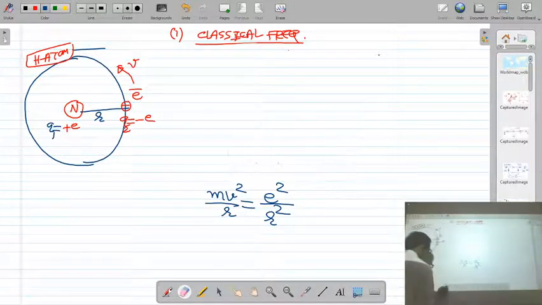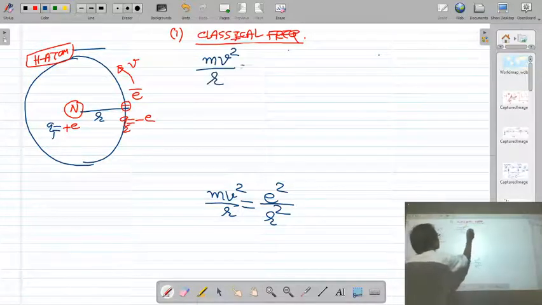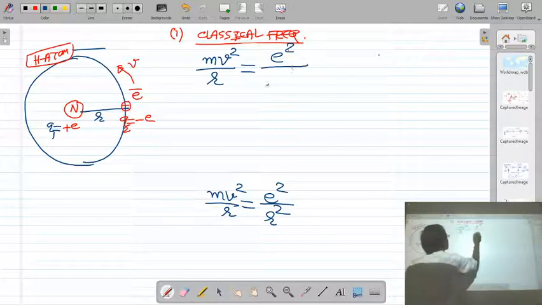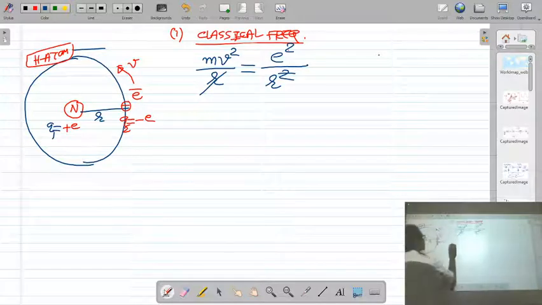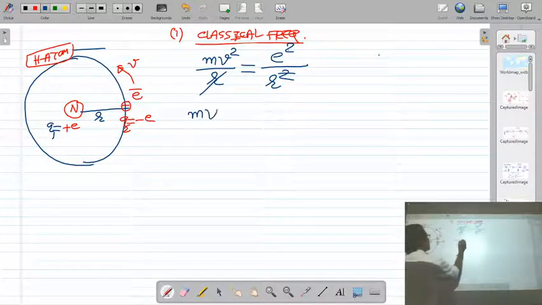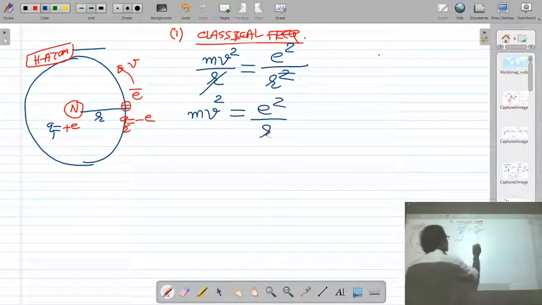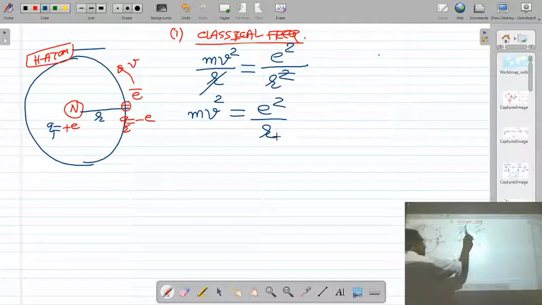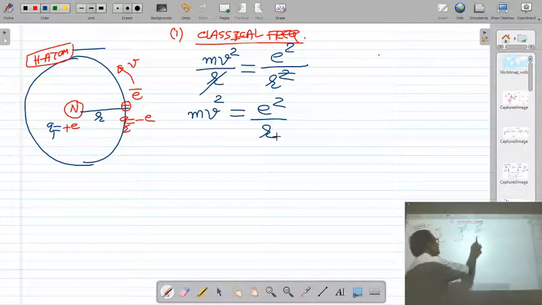So mv square upon r is equal to e square upon r square. You can cancel one r. If one r is cancelled, then you will get mv square is equal to e square upon r.